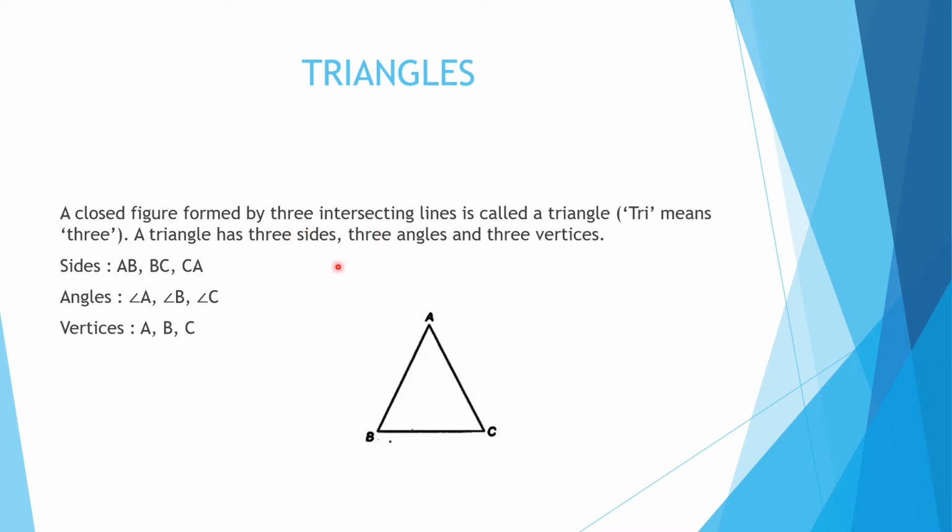So when we talk about a triangle, a triangle has three sides, three angles and three vertices. Just see this diagram. If we talk about the sides, the sides are AB, BC and CA. If we talk about the angles, the angles are A, B and C. And if we talk about vertices, they are A, B and C.